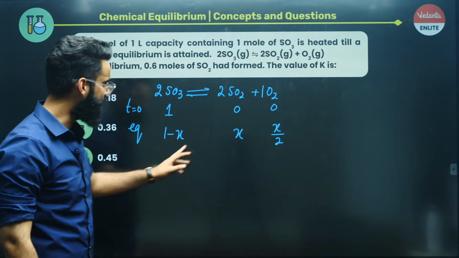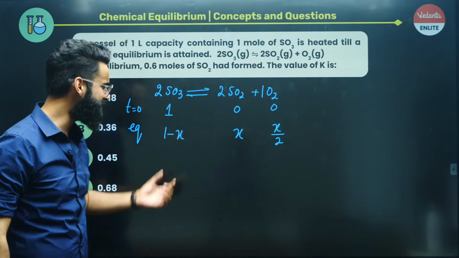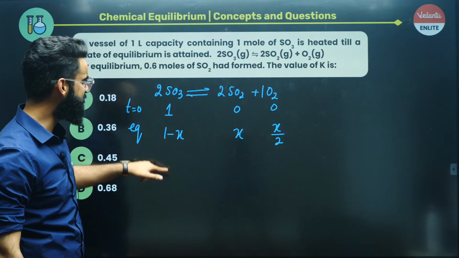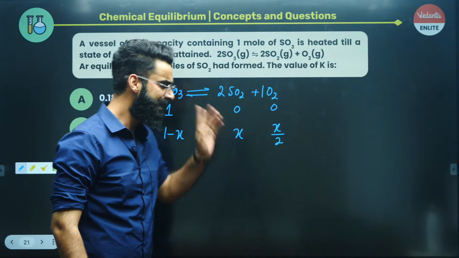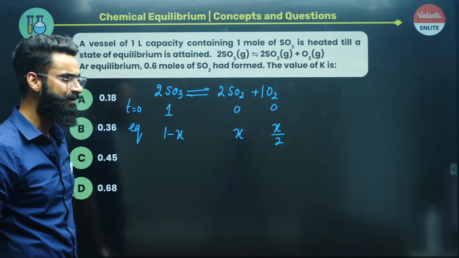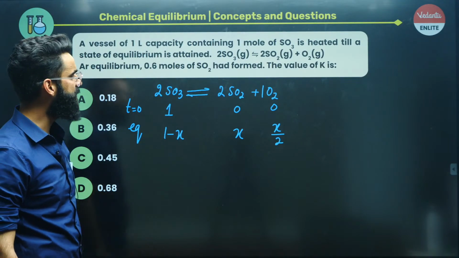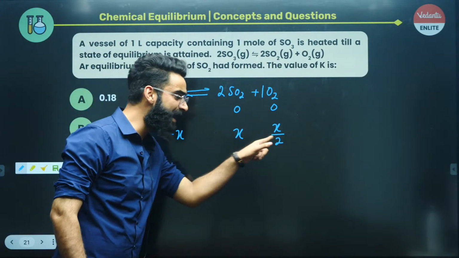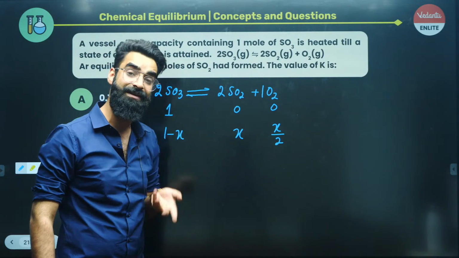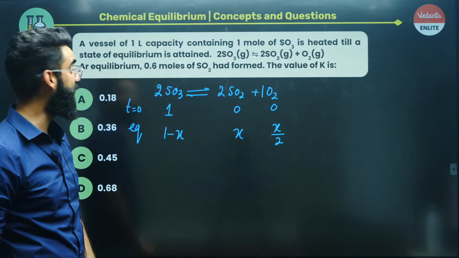After getting the moles of each reactant and product at equilibrium, just divide these moles by the total volume of the container, which is 1 liter. Divide this term with 1, this term with 1, this term with 1. So these are the respective concentrations of each reactant and product at equilibrium, right? First of all, these are the moles of reactants and products at equilibrium. At the same time, these are the concentrations of reactants and products too at equilibrium, right?